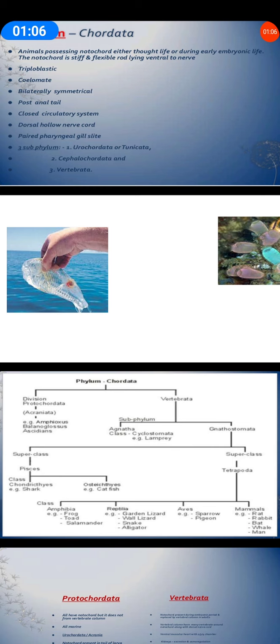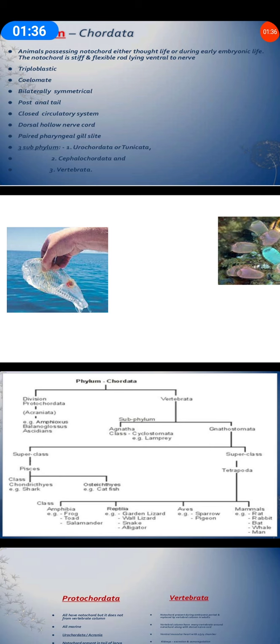Now, what is the difference between chordates and non-chordates? In chordates, notochord is present. In chordates, a hollow, single, dorsal central nervous system is present. In chordates, pharyngeal gill slits are present. In chordates, the heart is on the ventral side, a very important point, and post-anal tail is present.